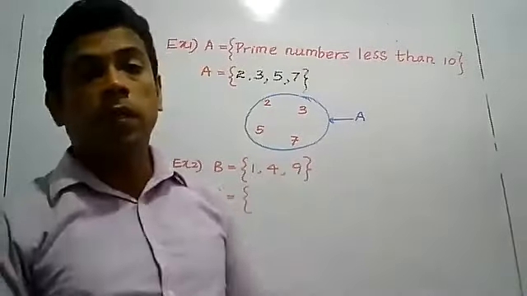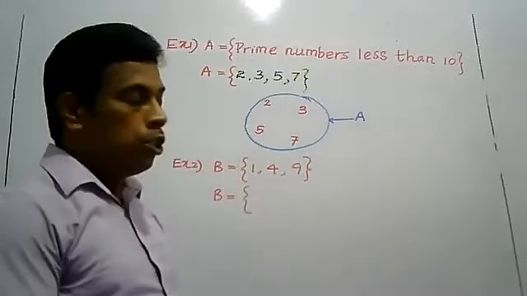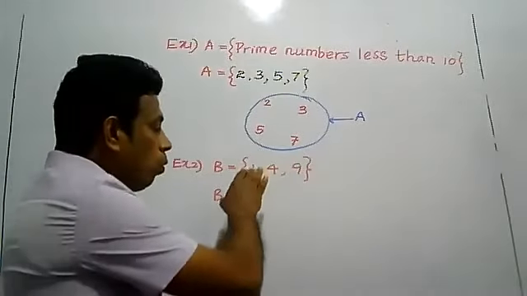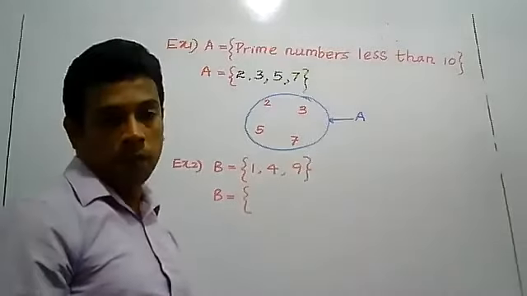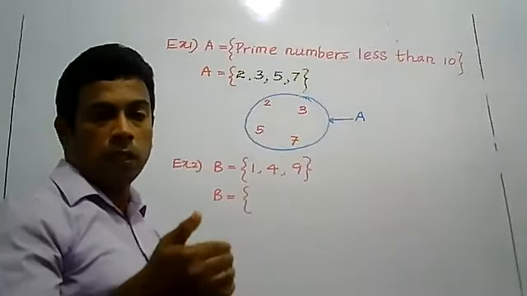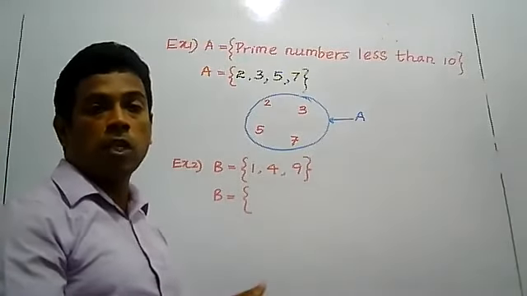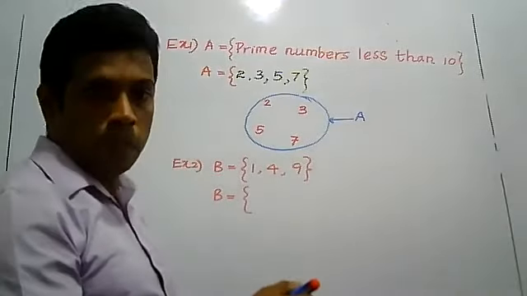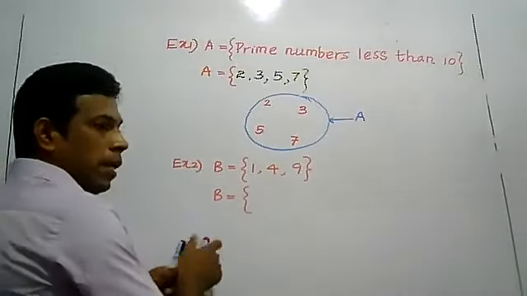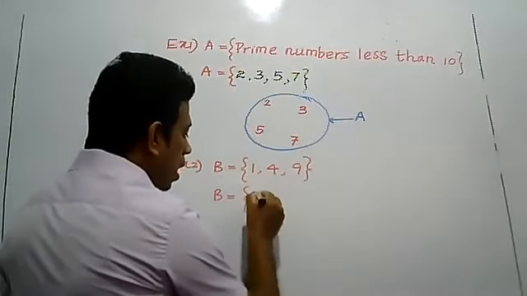Describe the set in word. You need to write set B in word. You want to identify elements 1, 4 and 9. Then what can you say about these three elements? Which type of numbers are they? They are square numbers. So 1, 4 and 9 mean square numbers. Set B, square numbers.